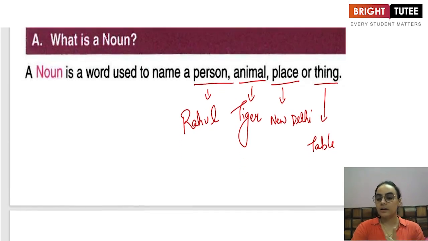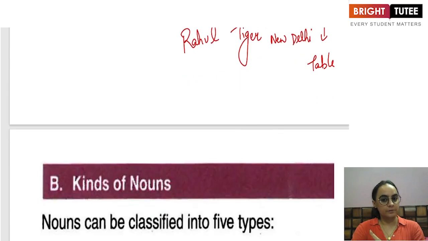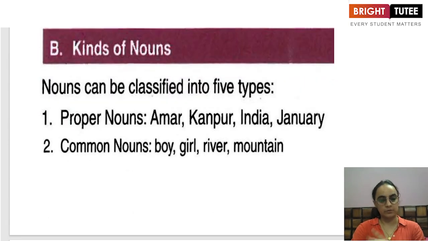Now, there are in total 5 kinds of nouns that we are going to study: proper noun, common noun, abstract noun, collective noun, and material noun. As you can see on your screen, the examples of each one of them are given to you.